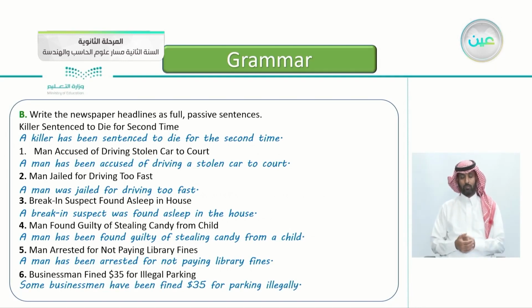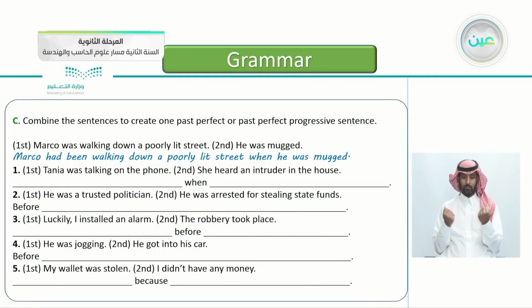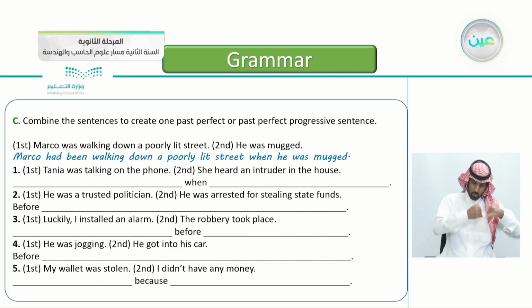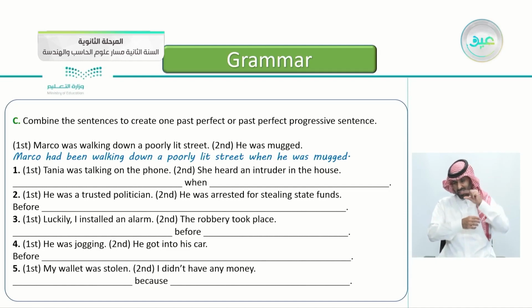So let's go to the next exercise here, exercise C. Combine the sentences to create one past perfect or past perfect progressive sentence. The first one is already done for you. We have 2 events here. The first one, Marco was walking down a poorly lit street, poorly lit, which means the lights are low. The second event, he was mugged. So we have 2 sentences, 2 events.